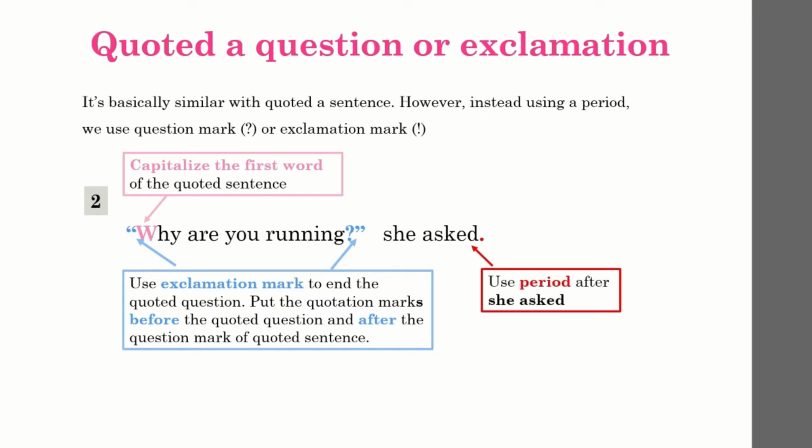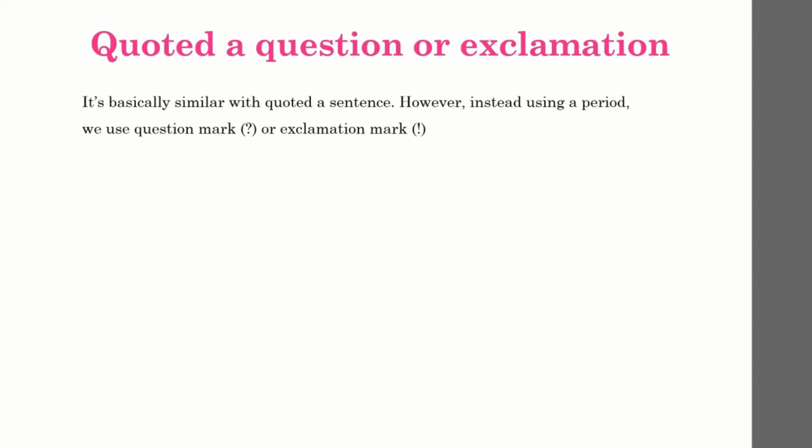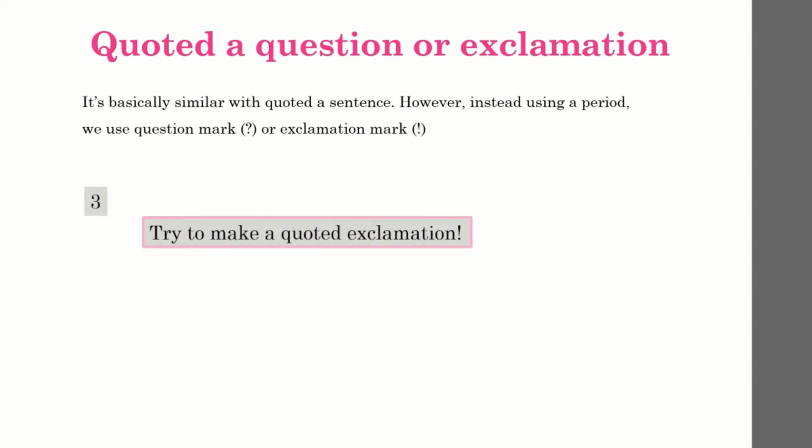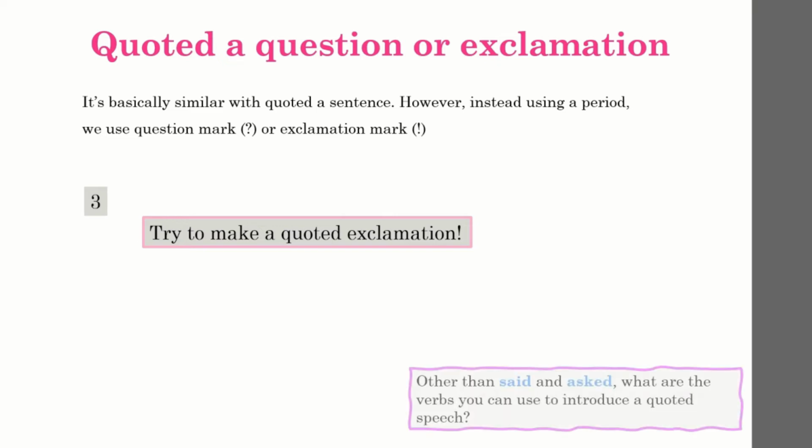After the phrase she asked, remember to use a period. Try to make a quoted exclamation and place your sample of quoted exclamation in the comment section.